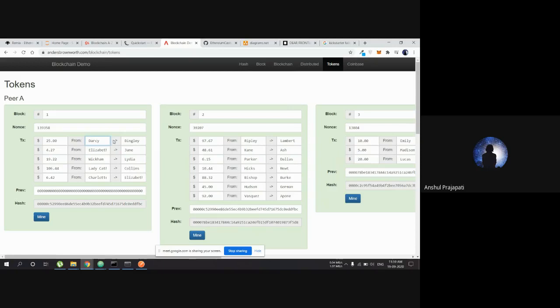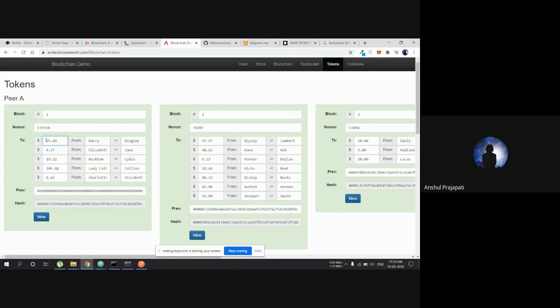There is no account or wallet of some kind where you have $100 or 100 bitcoins. All of it happens with these transactions. So if Bingley wants to give $25 to somebody, we go through this transaction, and from this transaction we can confirm that he has $25.